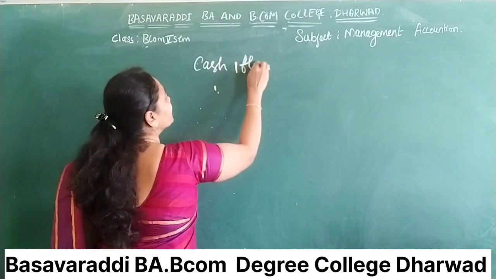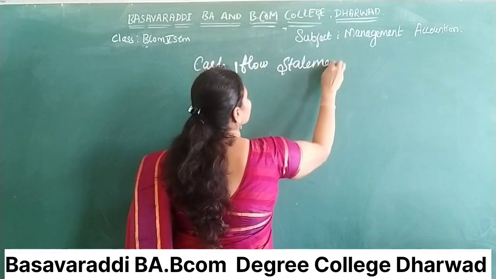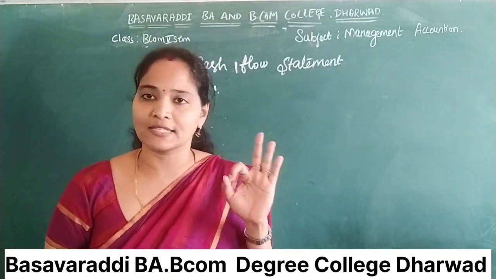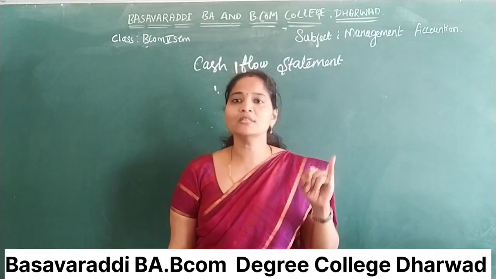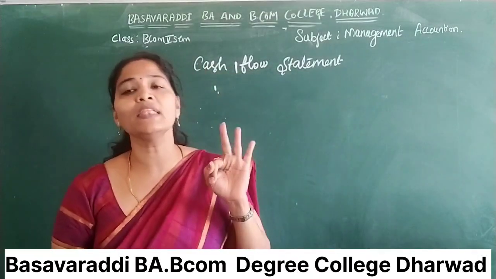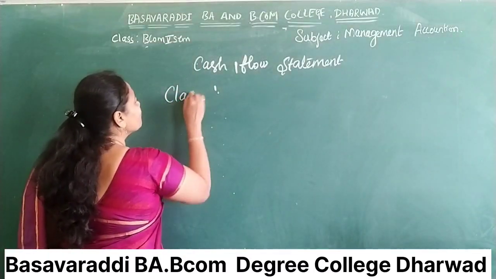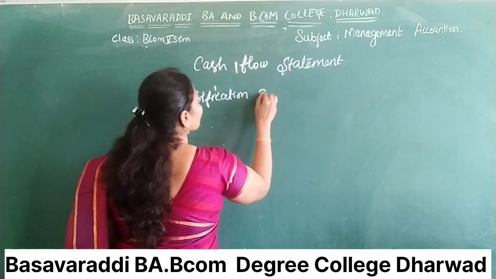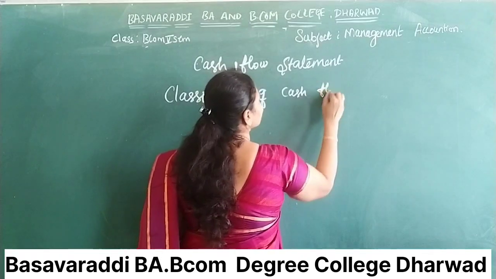Cash flow statement. In this cash flow statement, there are three classifications. Number one, operating activities, investing activities and financial activities. Classification of cash flow.